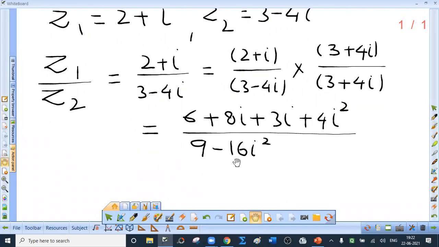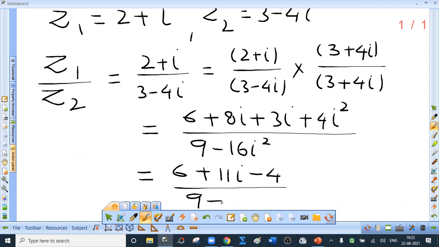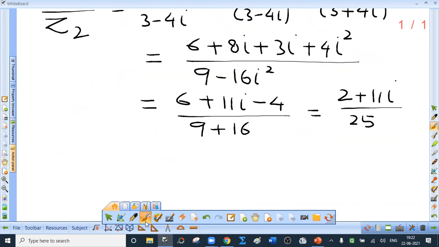But i square is nothing but minus 1. So 6, 8i plus 3i, 11i. Now i square is minus 1, so I write minus 4 here. And here 9 minus 16 into minus 1, I directly write plus 16. Now the numerator is 2 plus 11i upon 25. Every time you have to write a complex number as what? a plus ib or a plus bi. So 2 upon 25 plus 11 upon 25 i.